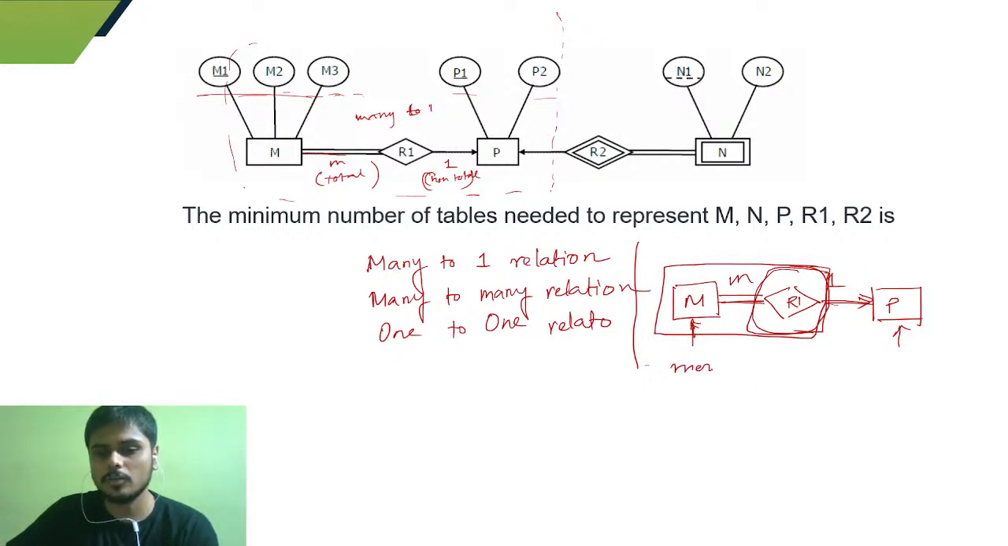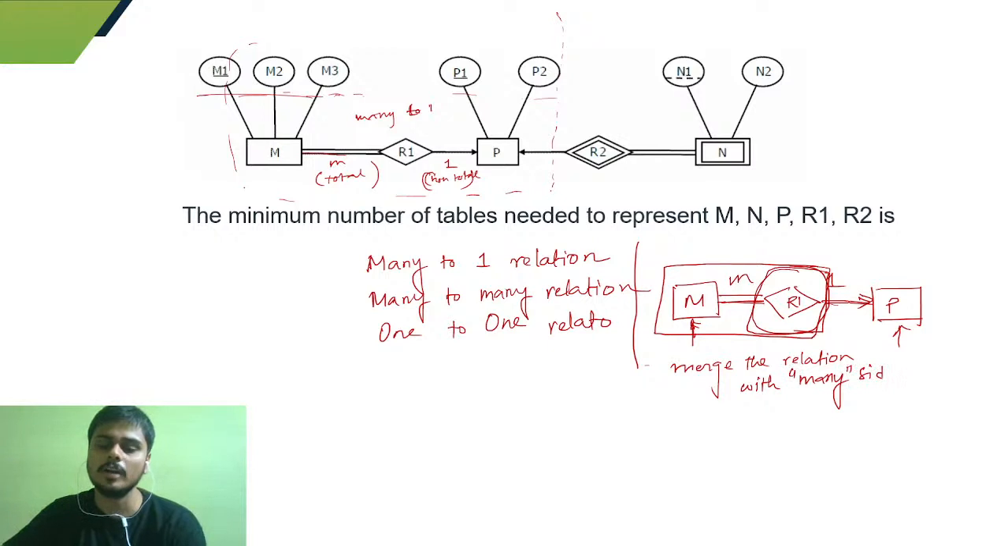So actually what we can do, we can merge the relation with the many side, right? What is the many side? That means you have a many to one relation, therefore you can merge it with the many side. And which is the many side? We have the m as the many side.